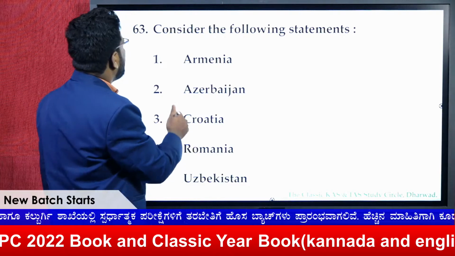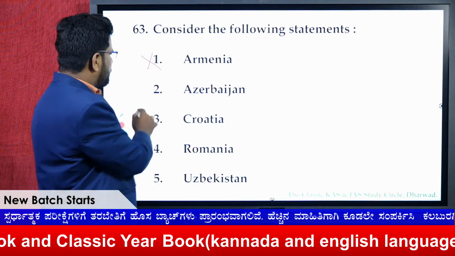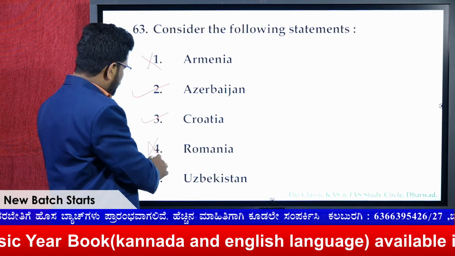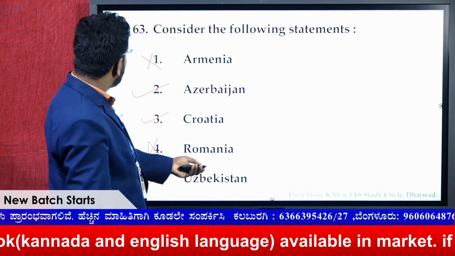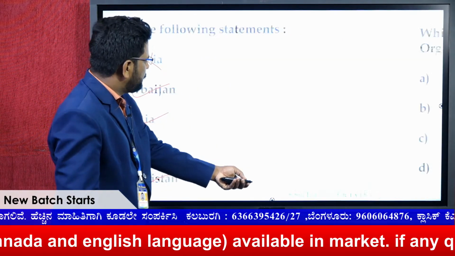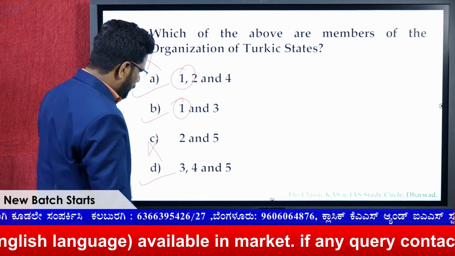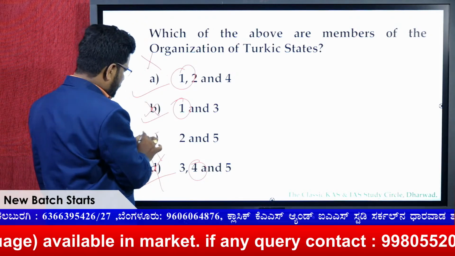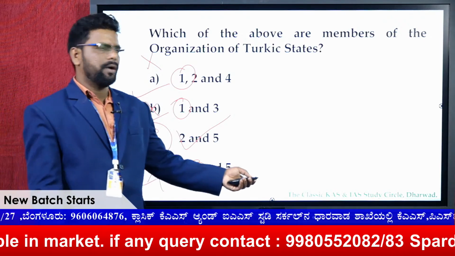Okay, 1 is Armenia. No, it's a Black Sea country. This cannot be. Yes, Azerbaijan can be. Croatia. So Romania cannot be here, and Uzbekistan can be. That means here if you say 1 and 4, remove the 1 and remove the 4. These all cannot be. The answer for this question is 2 and 5. Hope you are getting it.